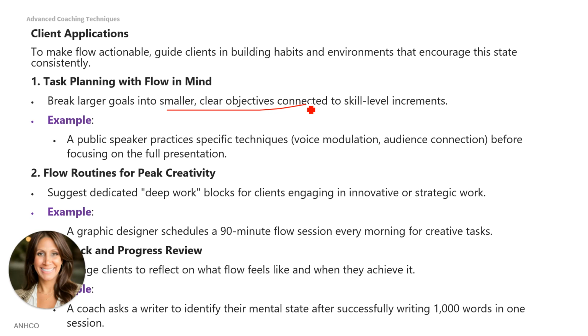Number 2, flow routines for peak creativity. Suggest dedicated deep work blocks for clients engaging in innovative or strategic work. For example, a graphic designer schedules a 90-minute flow session every morning for creative tasks.